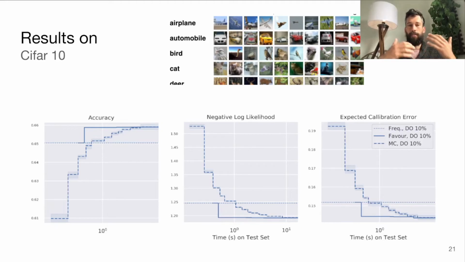Like when they were just given, for the sampling method, we allowed it to use more and more samples, and for our method, we allowed it to use a higher rank approximation for the low rank part, and we allowed it to use more iterations for this decomposition step. But basically, you can see that once we give our method a little bit more power, our method with 0 power just corresponds to the baseline, because it's doing a 0 rank approximation to the variance. So it's basically just propagating the mean through, which is what the baseline does as well. But given a little more power, it already performs the same as using a lot of samples.